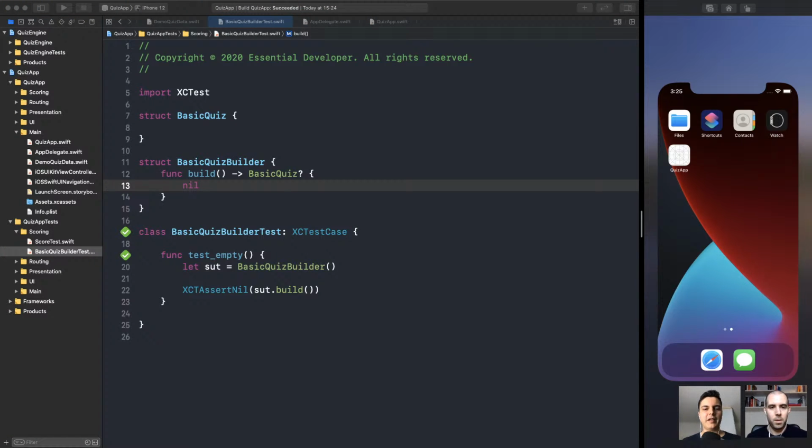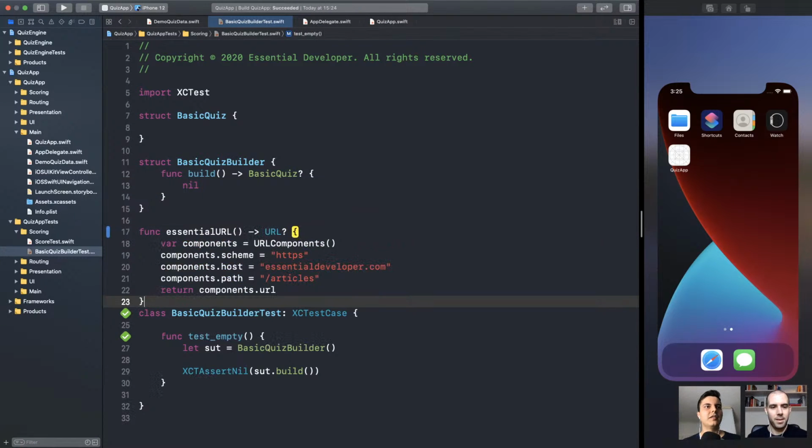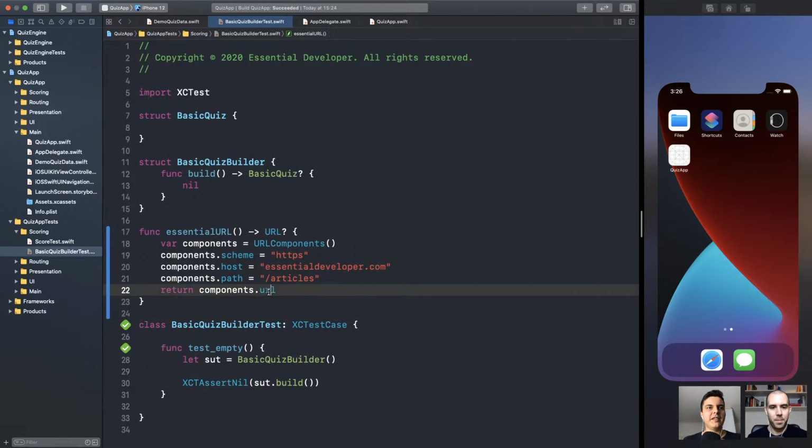And this is a problem we have with the URL components API. If it fails to create the URL, you don't know if the problem is the scheme, if it's the host, if it's the path, if it's the query parameters. You know, if you forget to set like the slash here, it will fail. It will fail to generate the URL. But it's very hard to debug where the problem is. It just returns nil. There's no context, no information.